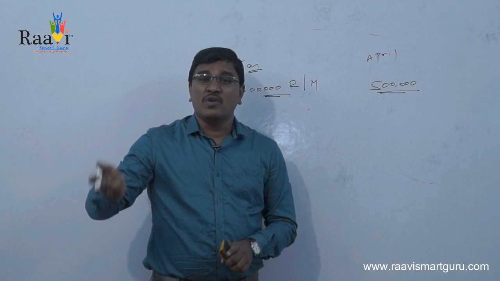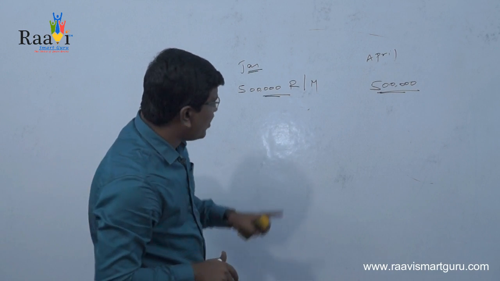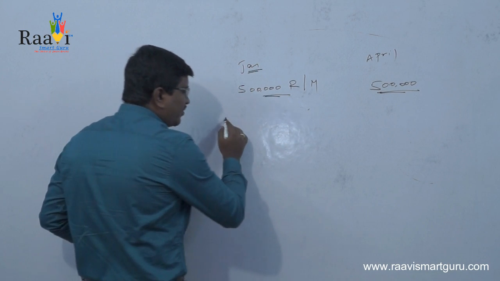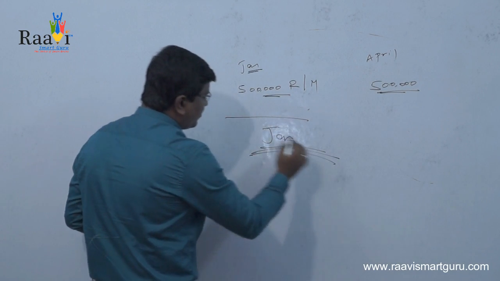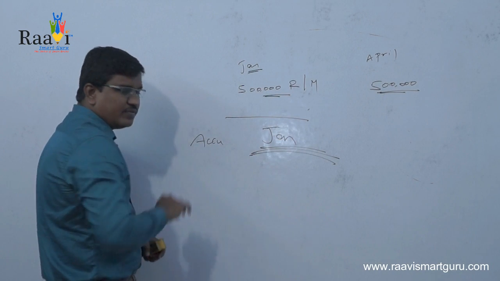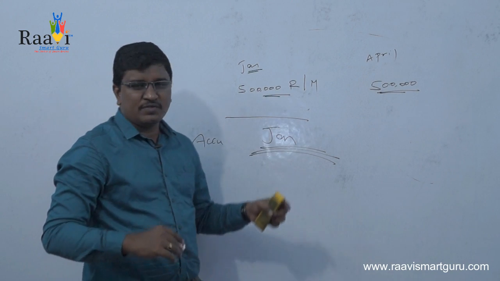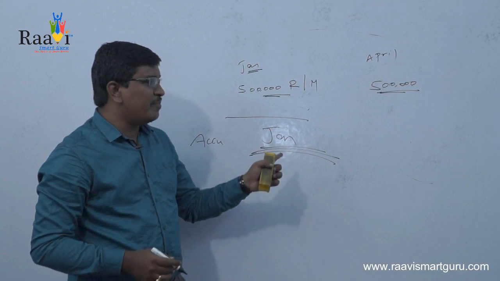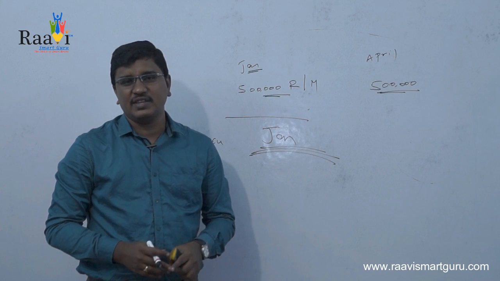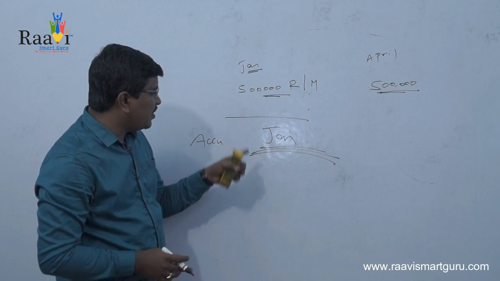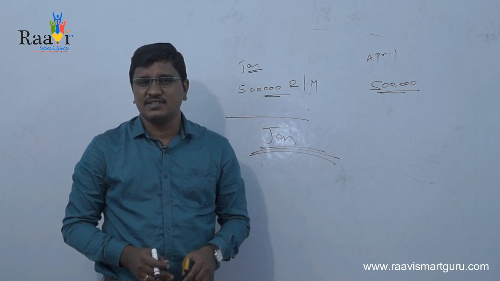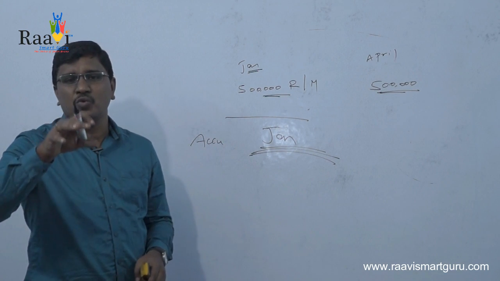But according to the accrual system, you will be recording this transaction in the month of January itself. Actually, in this case, we purchased the material, but we didn't pay for it. We will be paying the amount after 3 months, but we will be recording this purchase transaction in the month of January only.